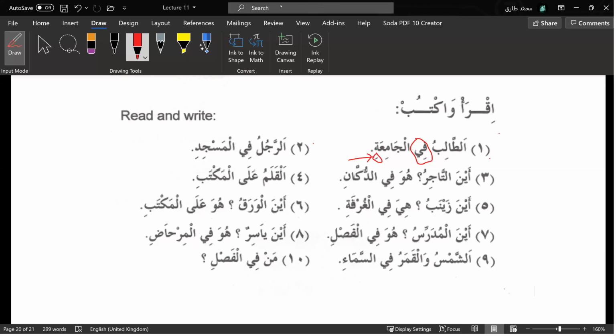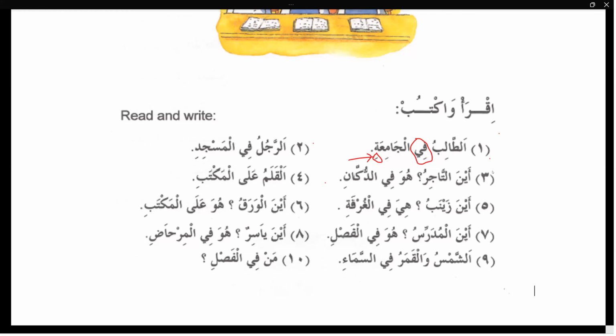Miss, you mute, please. أين التاجر؟ هو في الدكان. Where is the businessman? He is in the shop. Okay, next. القلم على المكتب. The pen is on the table. Okay, next. أين زينب؟ هي في الغرفة. Where is Zainab? She is in the room.